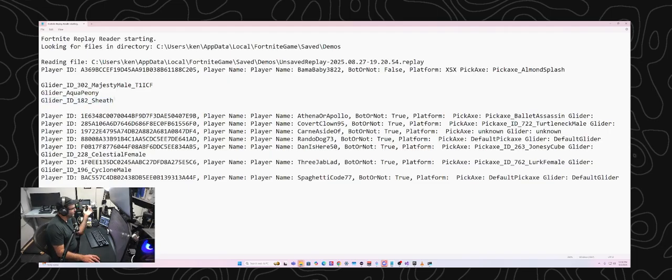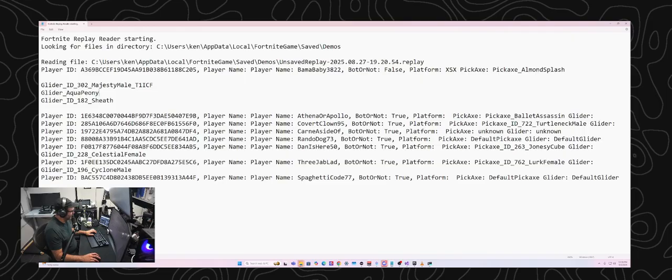So some of these glider names have an ID number in them, and some of them don't, which is kind of interesting because it makes you wonder why they started putting the ID in there, or why they did not put the ID in there for this one. Or was that something they changed, where originally they didn't put the ID in and then they added some new feature later and they're like, you know what, it would be really nice if we had the ID in the glider name because then we could do something else.